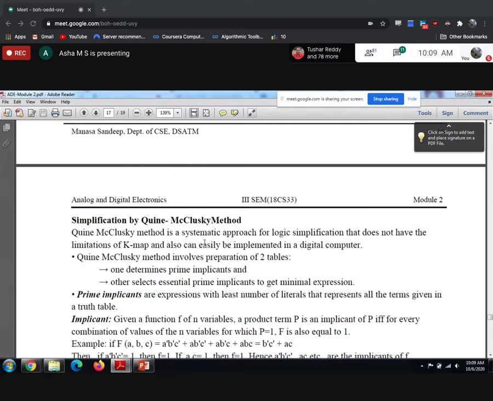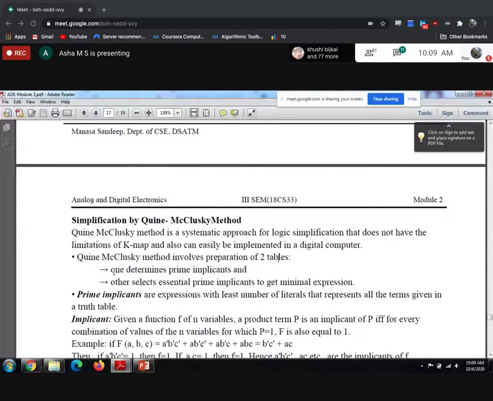Here also, in the Quine-McCluskey method, we are going to follow the systematic approach. Okay, so what is the thing we have here? The Quine-McCluskey method involves preparation of two tables. So to get the final answer, we need to prepare the two tables. What are the two tables? The first one is to determine the prime implicants, and the second one is to select the essential prime implicants.